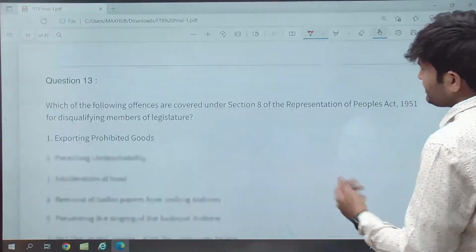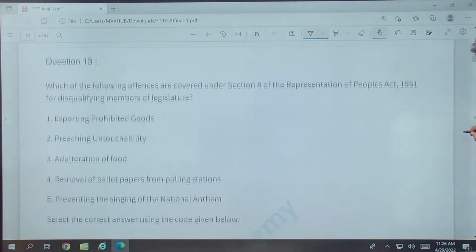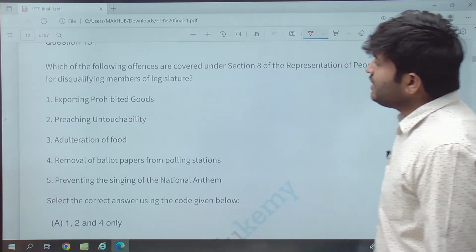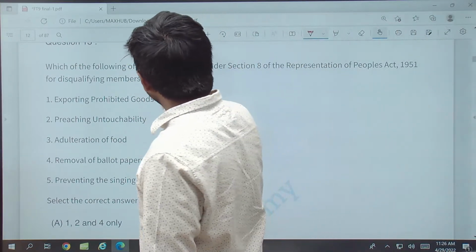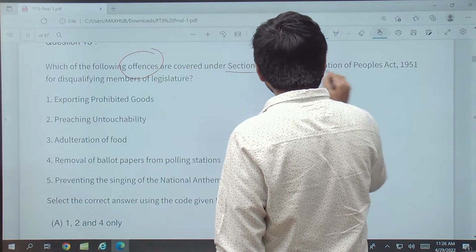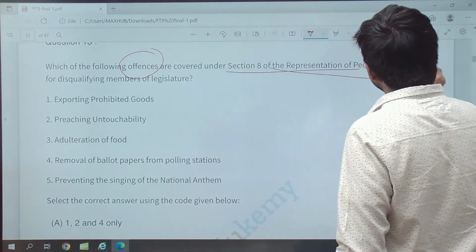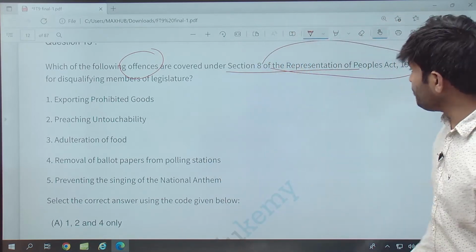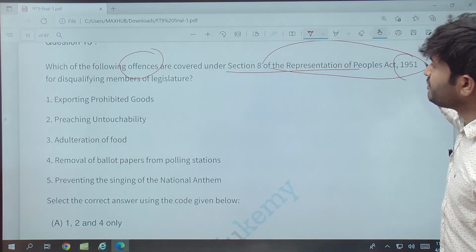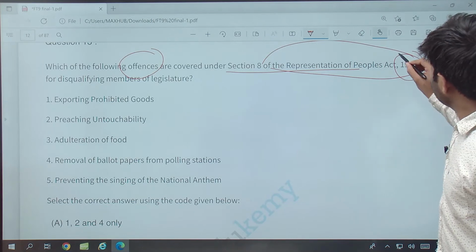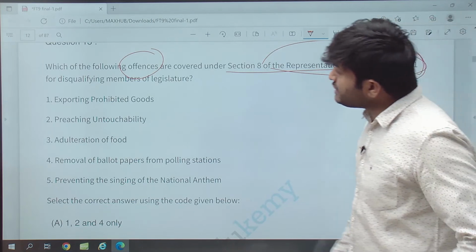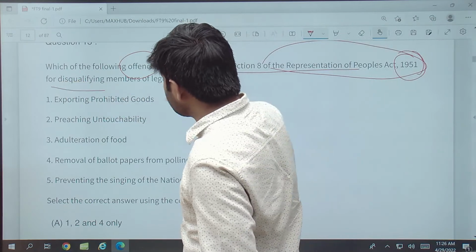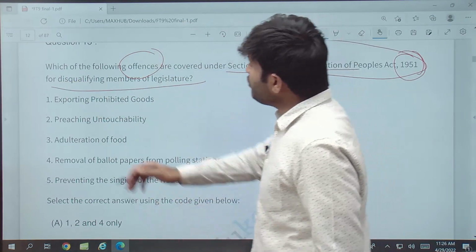Some are very easy questions. Which of the following offences are covered under Section 8 of the Representation of the People Act, 1951, for disqualifying members of the legislature?